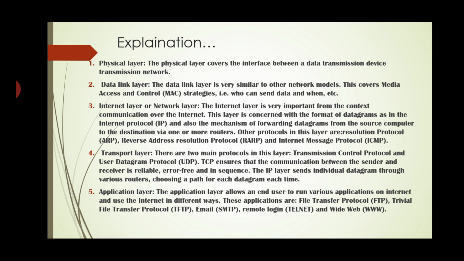ICMP, internet control message protocol. Then the fourth layer of the TCP/IP is the transport layer. There are two main protocols in this layer: Transmission Control Protocol, TCP, and User Datagram Protocol, UDP. The TCP ensures that the communication between the sender and receiver is reliable, error-free, and in sequence. The IP layer sends individual datagrams through various routers, choosing a path for each datagram each time.